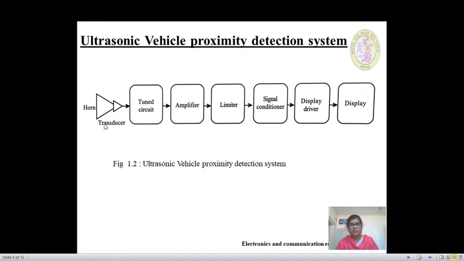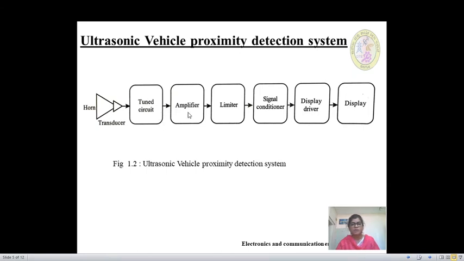Here this ultrasonic transducer picks up the signals or sound signals which are coming near the vehicle. That is ultrasonic vehicle proximity detection system. It is embedded or situated in a vehicle to provide better visibility or to provide the situational awareness. So that ultrasonic vehicle proximity detection system via this transducer picks up the signals from nearby vehicles.